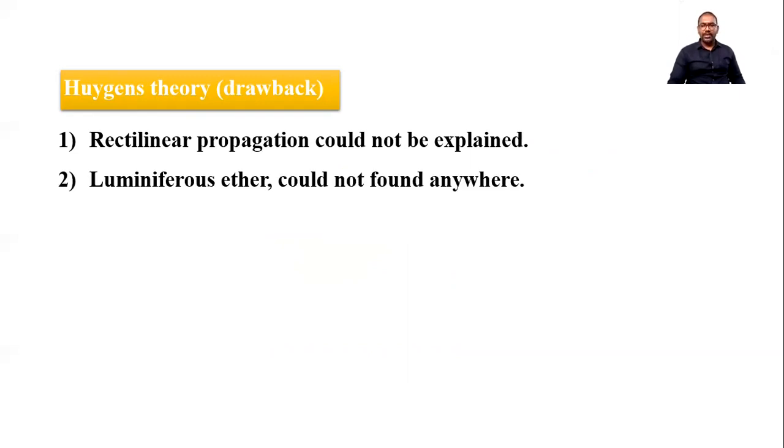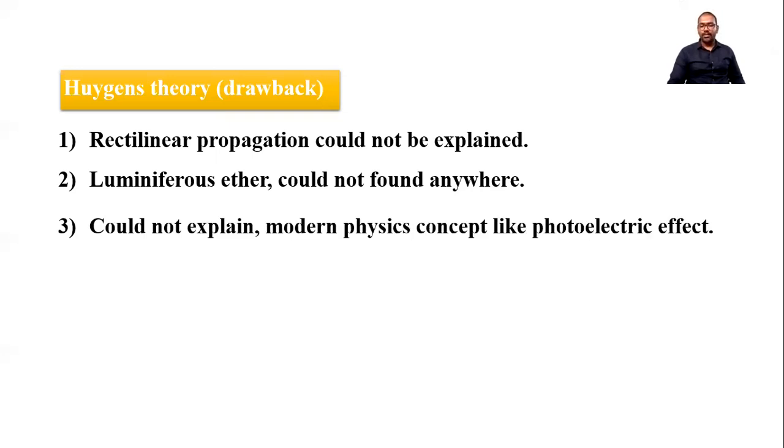All attempts to detect this luminiferous ether medium failed. This is a drawback. Third, it could not explain modern physics concepts like the photoelectric effect. I told you that by considering Newton's corpuscular theory we can explain the photoelectric effect, but by Huygens theory we are unable to explain the photoelectric effect, Raman effect, Compton effect.